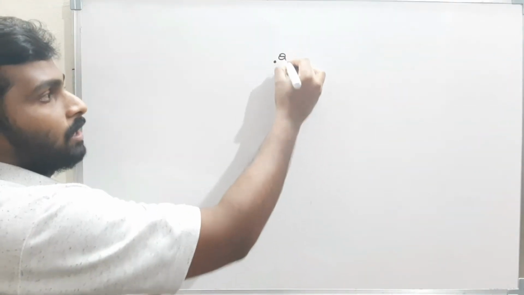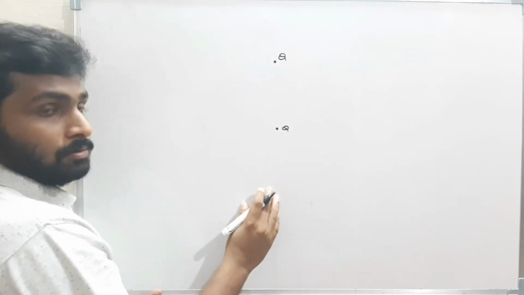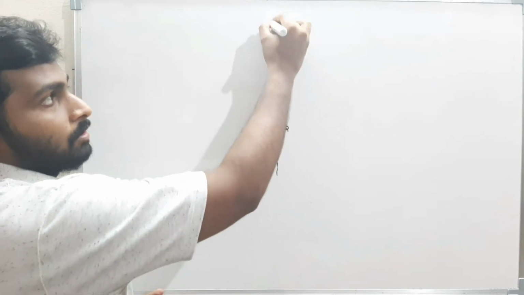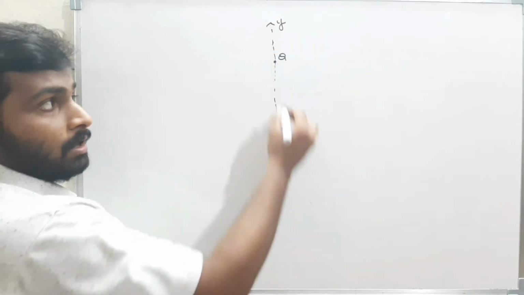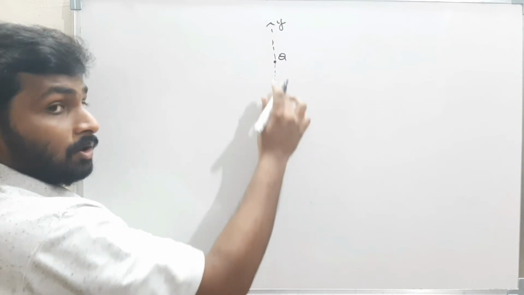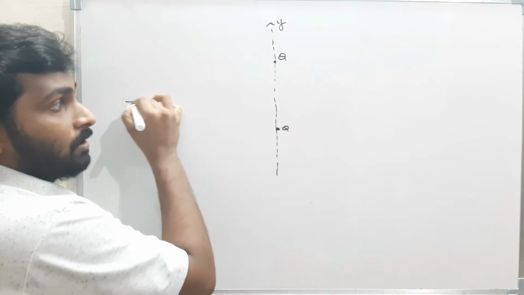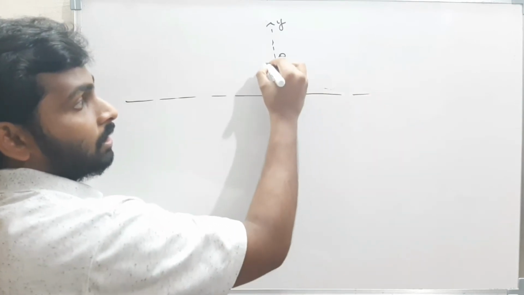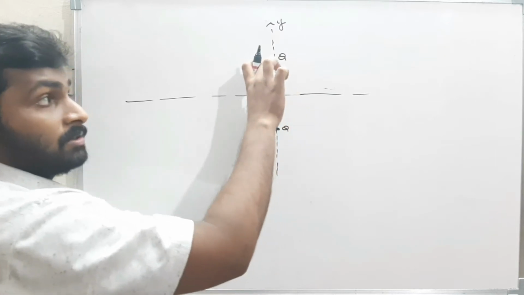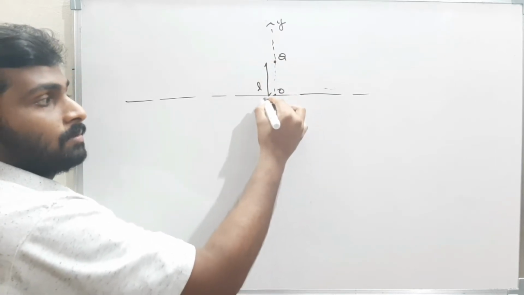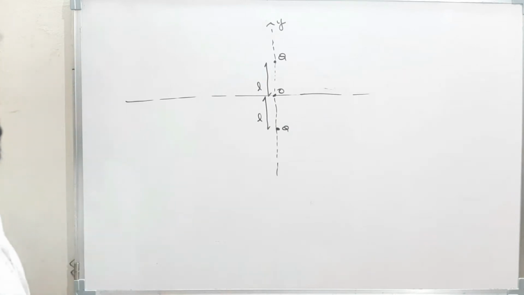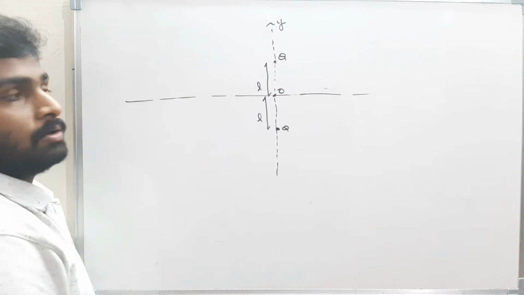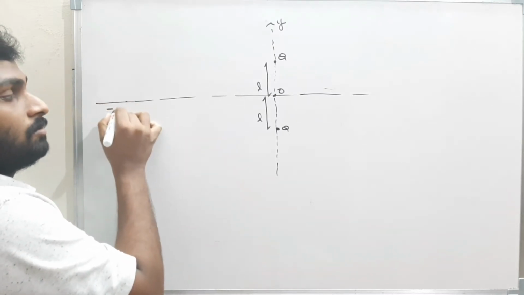Two charges, capital Q and capital Q, are placed along the y-axis, and these two charges are fixed. They are not moved. They are fixed charges and they are placed at a distance L from the origin. They are fixed. They are not moved. Well and good.